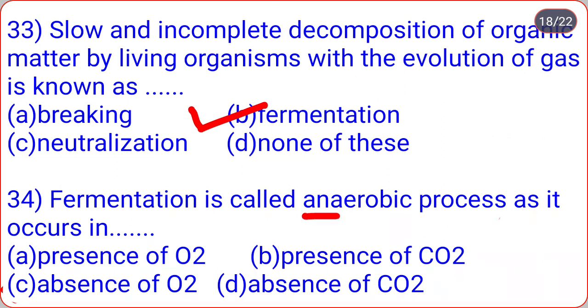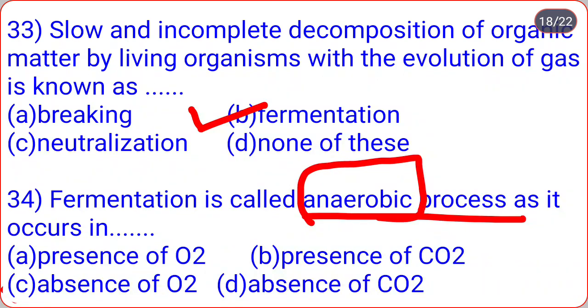Fermentation is also called anaerobic process as it occurs in ___: presence of oxygen, presence of carbon dioxide, absence of oxygen, absence of carbon dioxide. So you are well known about that. Anaerobic means absence of oxygen, that is option C. You may also be asked whether fermentation is an aerobic or anaerobic process; remember that fermentation is an anaerobic process.